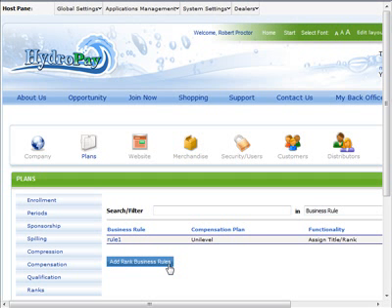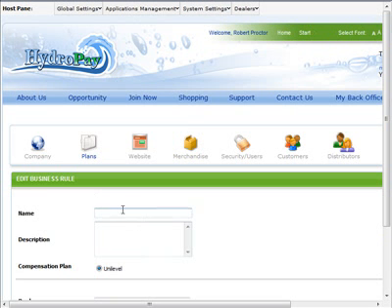To create a new Ranks Business Rule, click the Add Rank Business Rules button. Enter a name for the new rule. We will set a condition for this rule after it has been created. For example, this rule may be a unilevel minimum personal sales volume requirement needed to define the minimum personal sales a gold member must achieve in order to qualify for this rank.